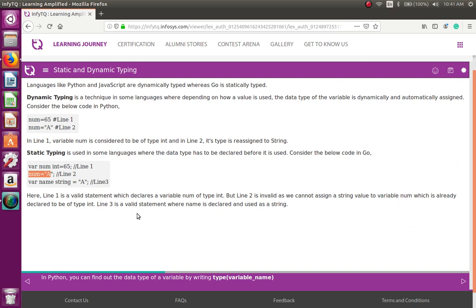Line 3 is a valid statement where name is declared as a string and used as a string. In Python, you can find out the data type of a variable by writing type in brackets with the variable name. So in Python, for num, you can say type, and within the brackets put num, hit enter, and you will get the type of the variable.